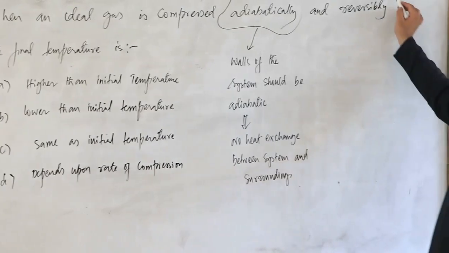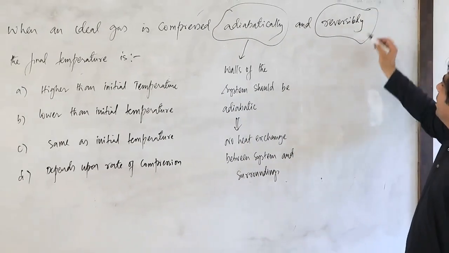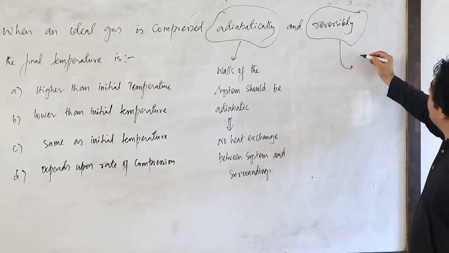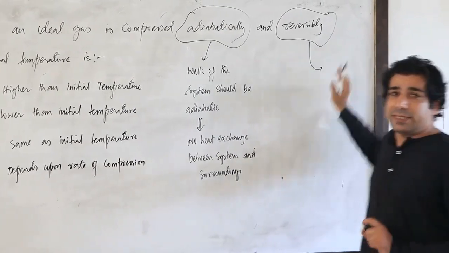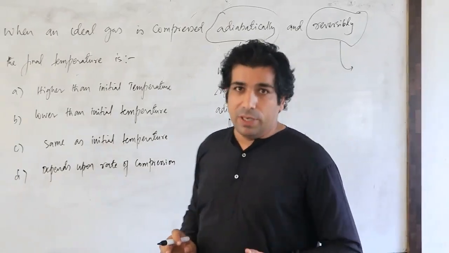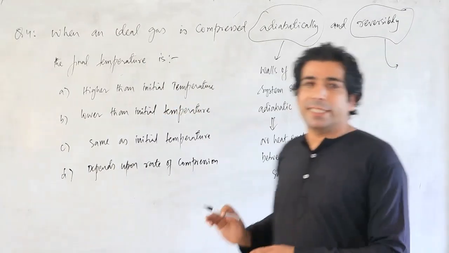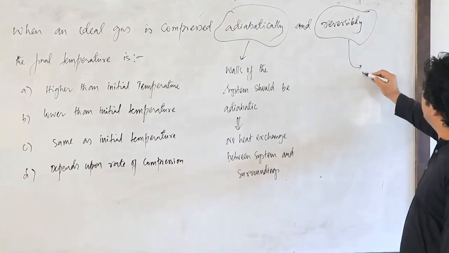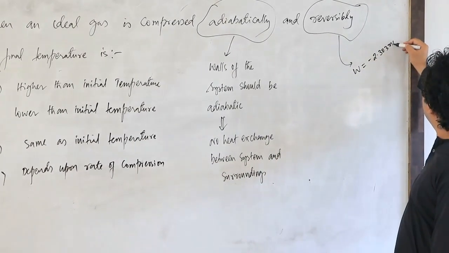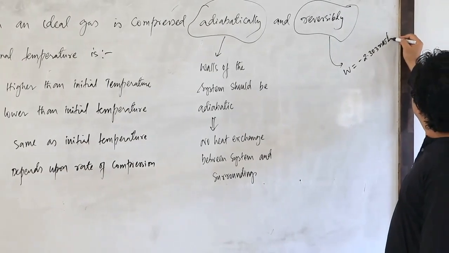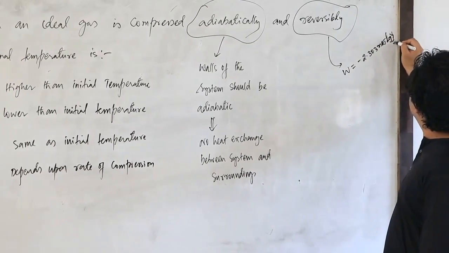And when they tell that the work is done reversibly, that means you can use this expression also. This is not required, but whenever reversible work is written, then this expression can be used, my dear friends. W is equal to minus 2.303 nRT log Vf upon Vi.